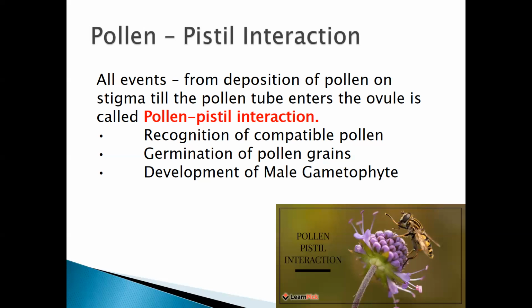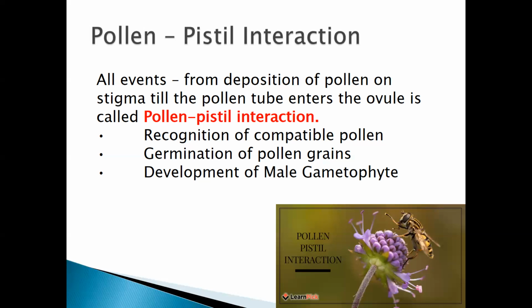The pollen tube then will enter inside the ovule, the megasporangium of the flower, and that whole process is known as pollen pistil interaction. Students, you need to imagine over here. So what happens? You have got a sunflower in your hand. In the sunflower, there is a landing surface.